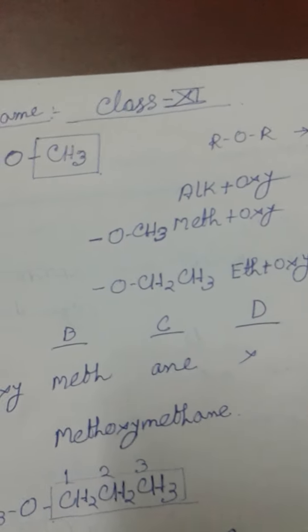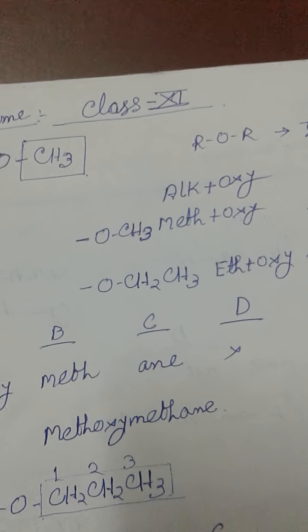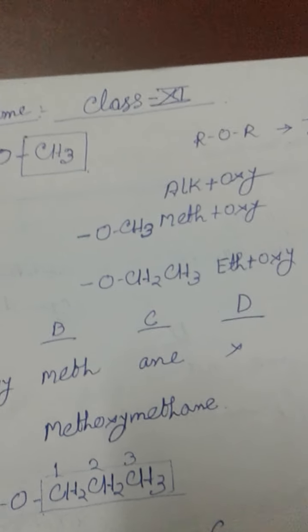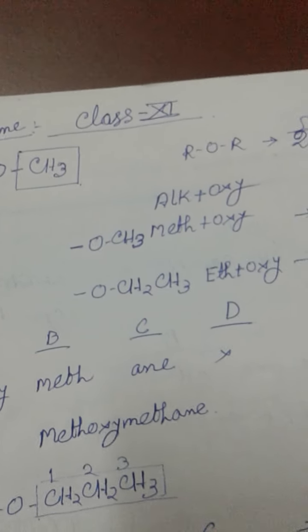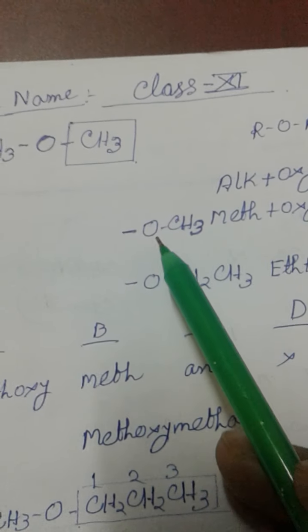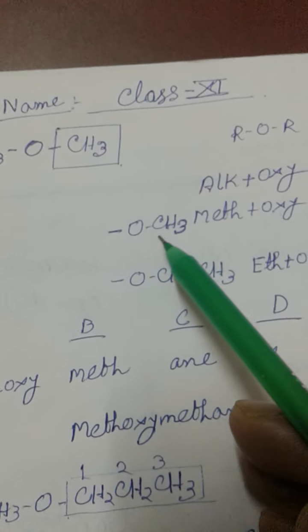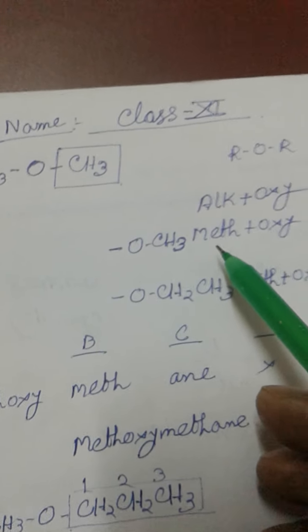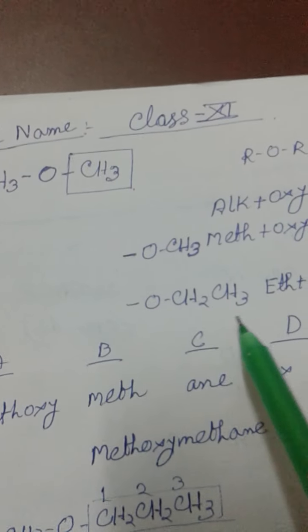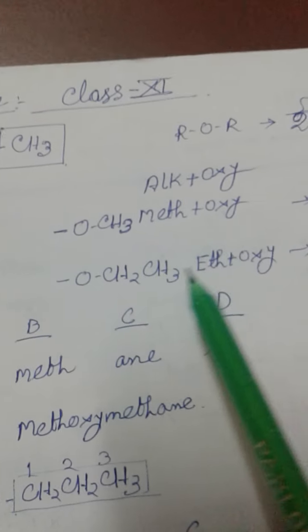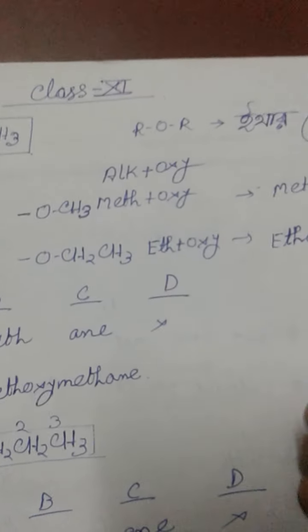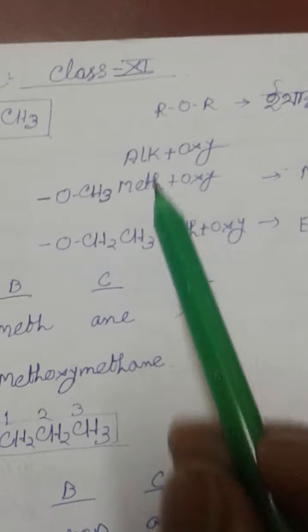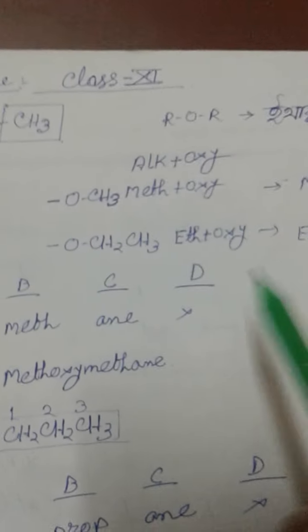the functional group has no suffix name, it has only a prefix name, and it is the alkoxy, alk plus oxy. If we replace alk by meth, for OCH3, one carbon is present, so it is methoxy. If OCH2CH3 is considered, then two carbons are present, so it is eth plus oxy, that is ethoxy. So the alkoxy we can consider as alk plus oxy, that is methoxy, ethoxy, and likewise.